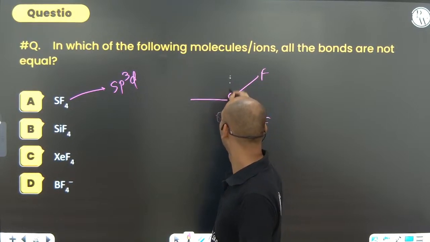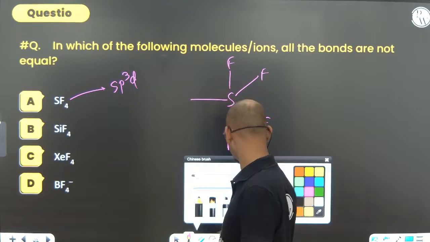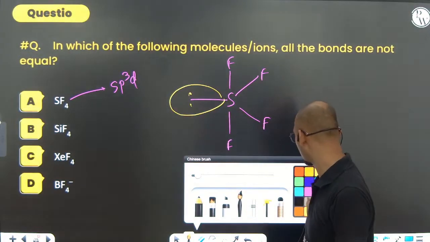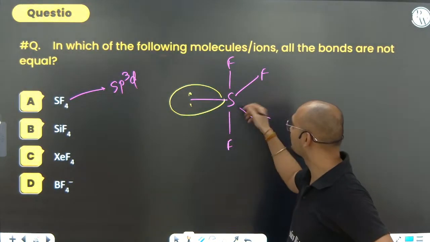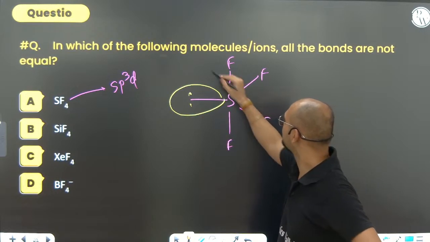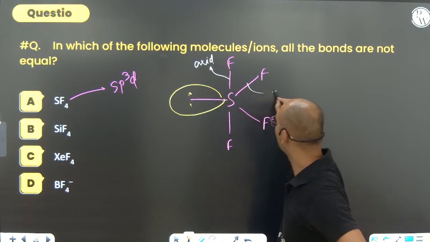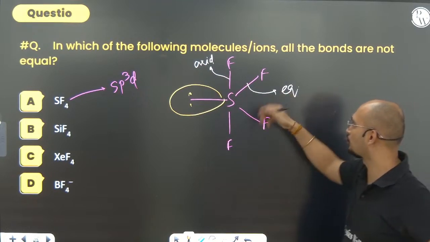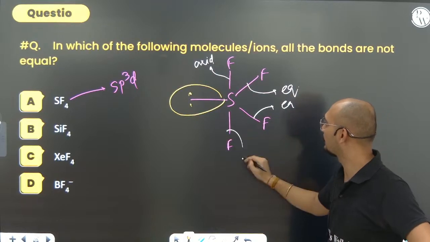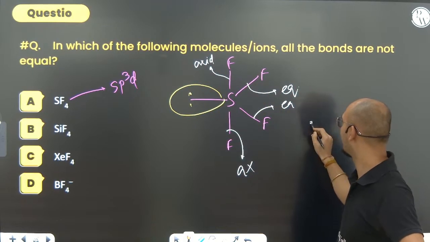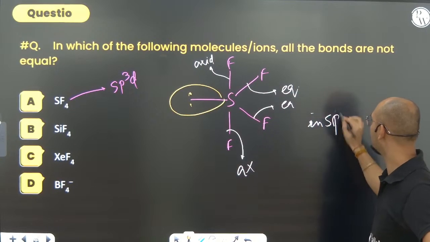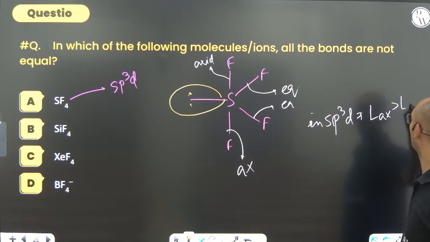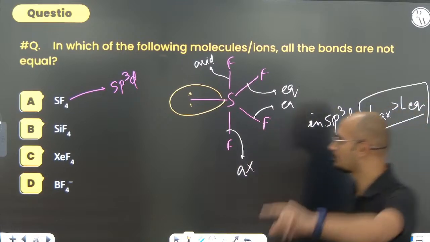F, F, F. What we can say that lone pair will always take the equatorial position, never the axial position if it is possible. So what we can say in this case, can you see if these are axial while these are equatorial bonds. So what we can say, in the molecule all the bonds are not same for sure. यहाँ पे these two are equatorial, but these are axial. And we know that in sp3d length of axial is more than length of equatorial bonds. Please keep in mind. So option A is the correct option.